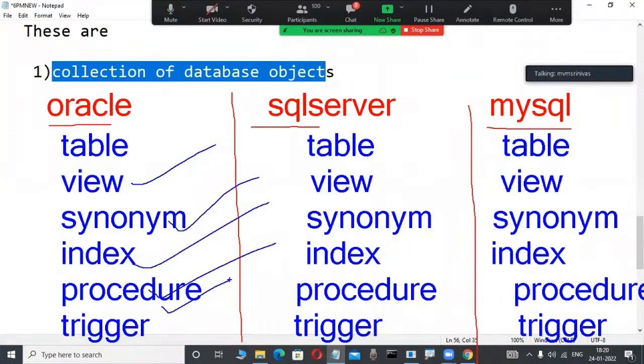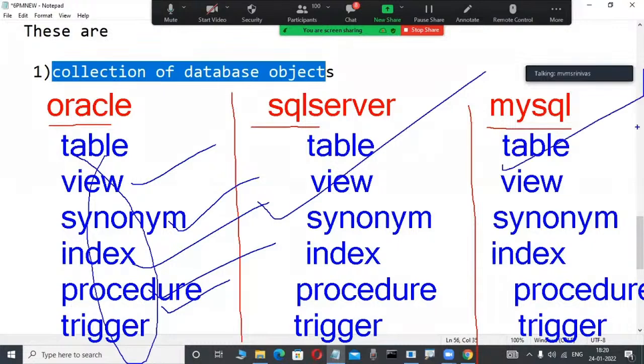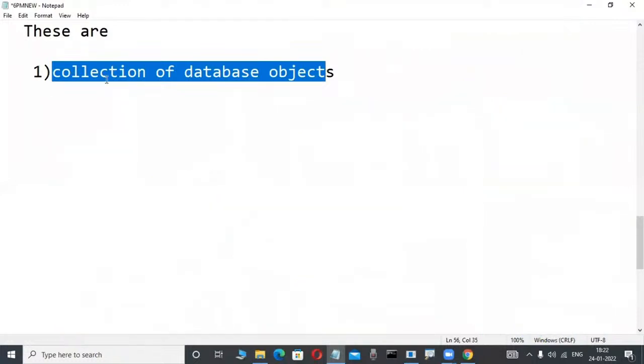One relational data model product we are learning, and all the relational data model products use the same thing, only syntactically different and the functions are different, but conceptually the same. That's why we are learning one product in our course. Suppose you are learning Oracle, then another database is also very easy. It is not required to learn all those things. One thing is enough, perfectly. That's why the collection of database objects is very easy.